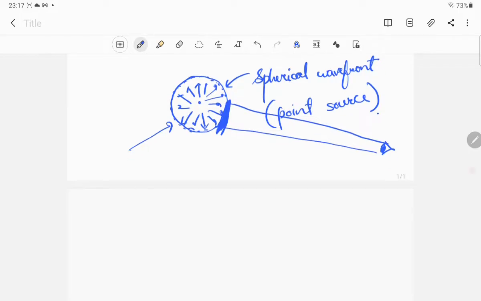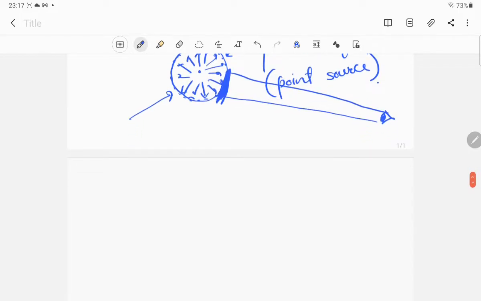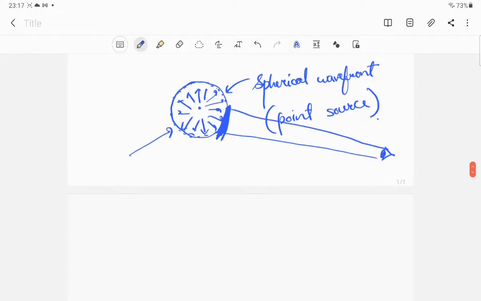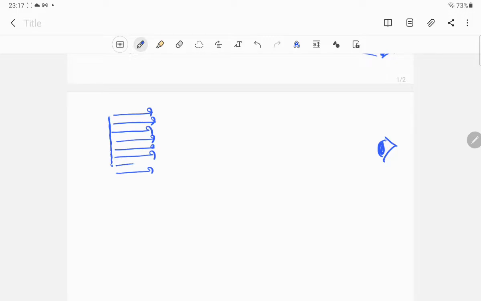a plane for you. So when a small part of a spherical or cylindrical wavefront originates from a distant source like infinity, then the wavefront obtained is known as a plane wavefront. When you are observing from a distance, this whole spherical surface will appear to be like a straight line. So the rays of light are coming out like this for you when you are a distant observer.